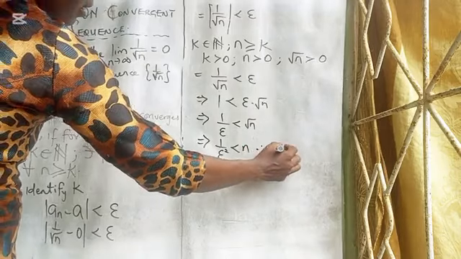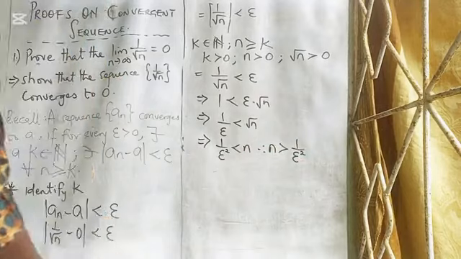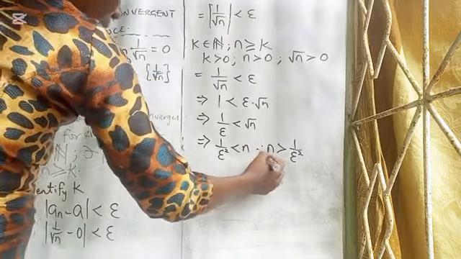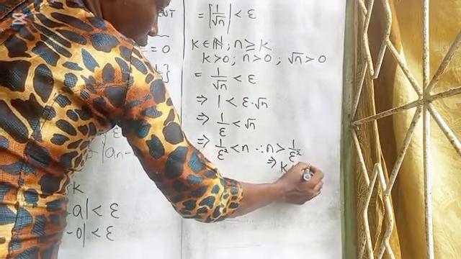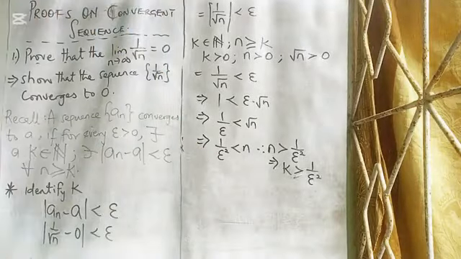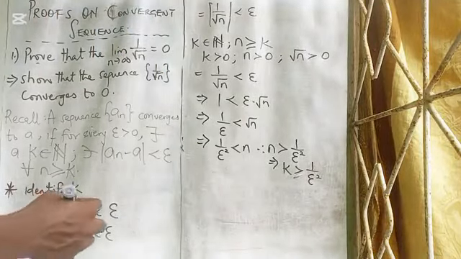Therefore, our n is greater than what? 1 over epsilon squared. But remember, we said that our n is greater than or equal to K. This further implies that our K also is greater than 1 over epsilon squared. Then we can go ahead to prove.